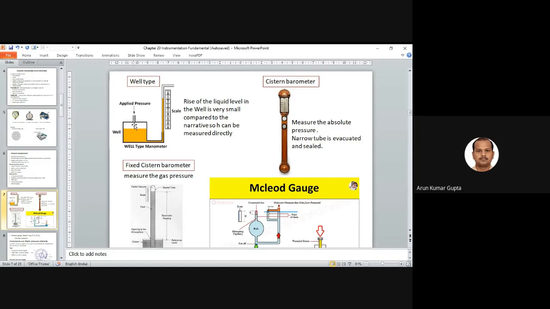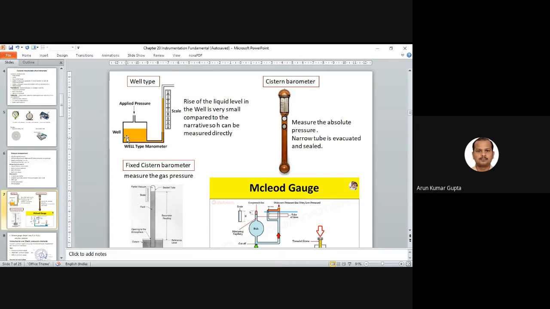in industry the pressure varies very fast. So in that case there should be something that can absorb the shock, you can say. That's why the well is used, and based on this we can easily measure a small change. If there is a large change, then by knowing the displacement of this well also, we can talk about the pressure change.